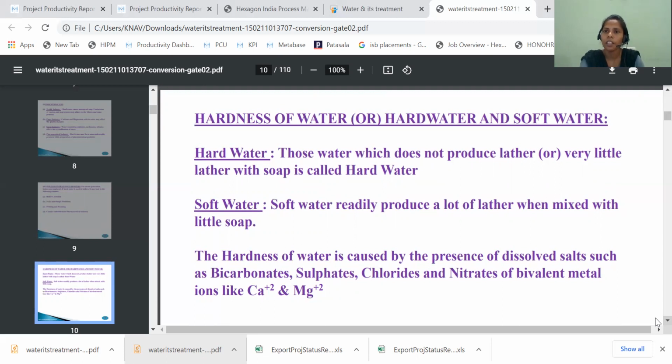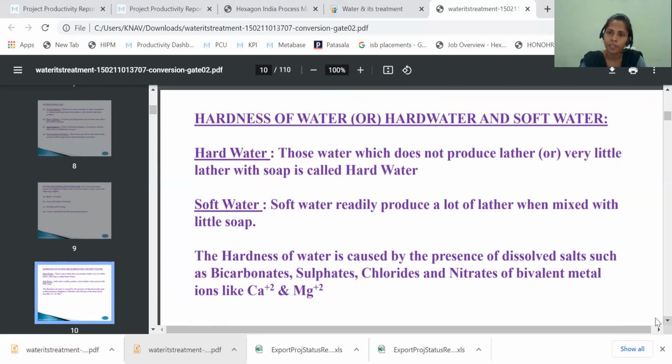Types of water: we have 2 types of water based on the reaction with soap. On which basis is the water classified into 2 types? Based on the reaction with soap, water is classified into two types. One is called soft water and another one is called hard water.